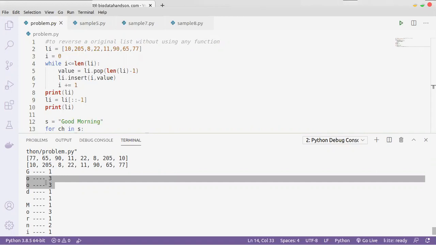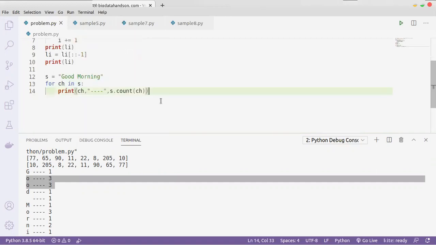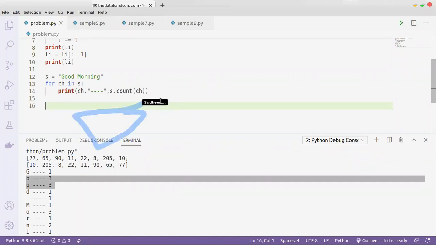Like printing O is occurring three times. That's it. To do that we have various methods. I will show you two examples. One is using a set, and another example using a dictionary. So let's see the first, using set. So we have this string.